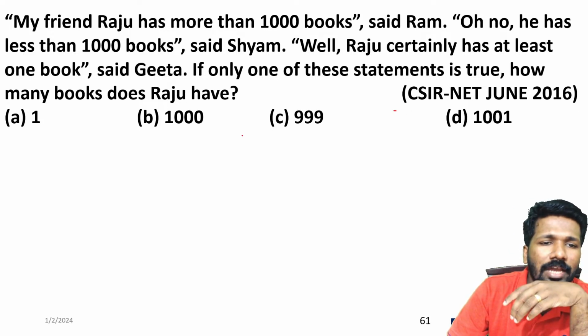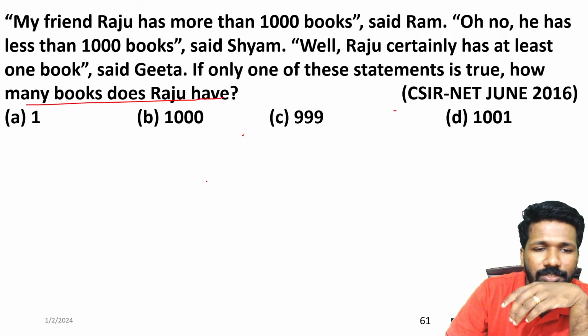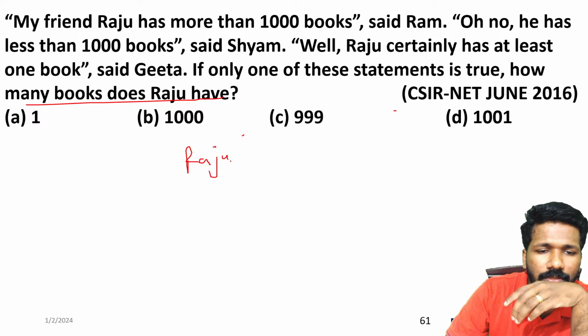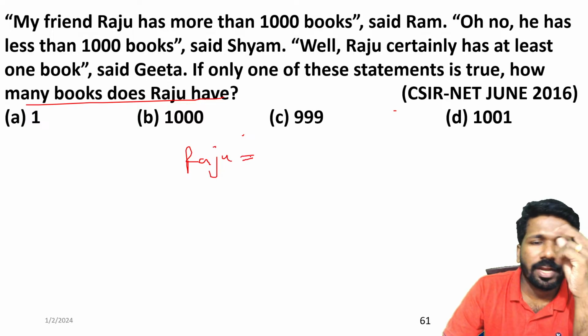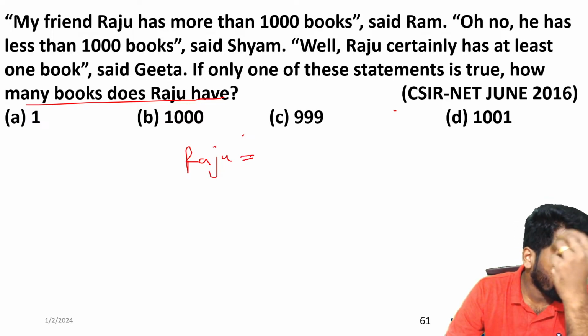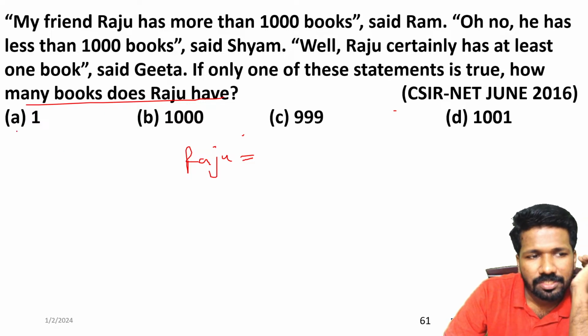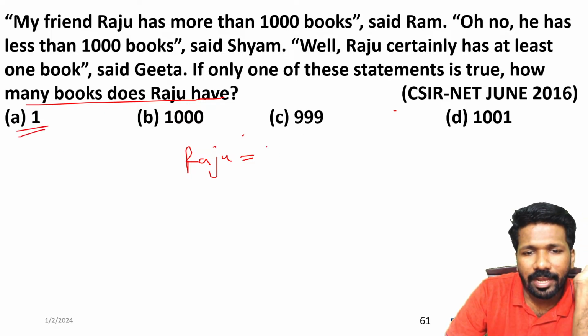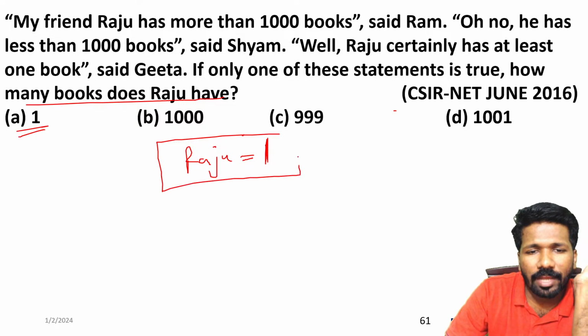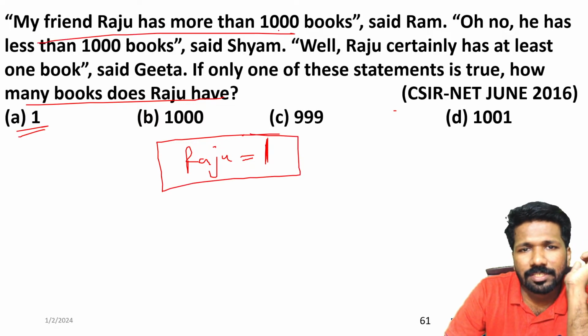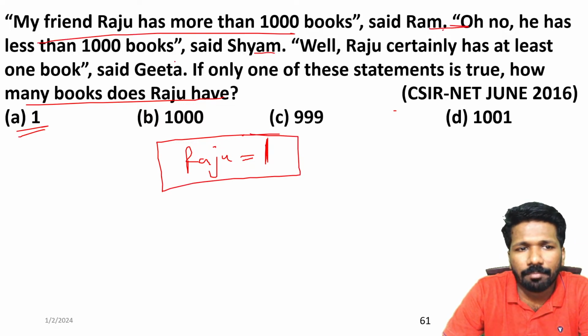How many books does Raju have? That is the final question. So, we want to know the books owned by Raju. There are two ways of doing this question. One is elimination by substitution. Substitute the first option, that Raju has one book. If Raju has one book, let us look at the statements told by Ram, Shyam and Geeta.